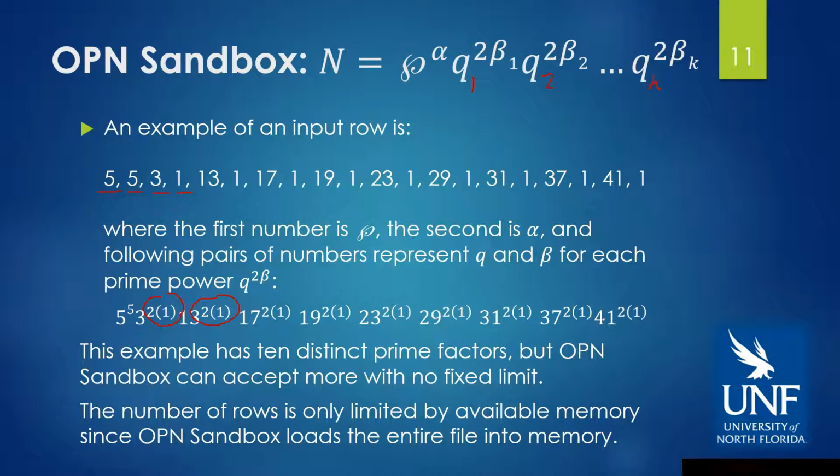So this is the form of an input row, and here would be our n value. This particular example has 10 distinct prime factors, but the OPN Sandbox can accept more with no fixed limit. The number of rows, so we can have multiple rows that we input, is only limited by the available memory, since OPN Sandbox loads the entire file into memory.